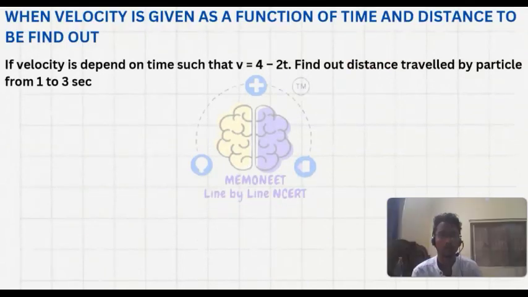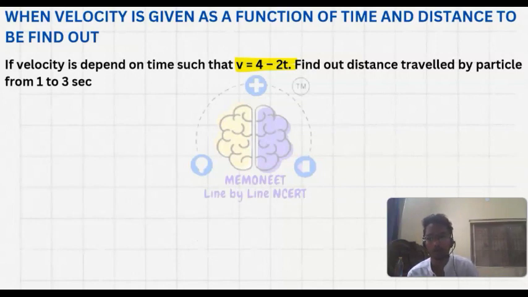Then our next type of problem is when velocity is given as a function of time and distance is to be found out. In this type of question, we need to find out the time when the velocity will be 0. Let's see from this question: if velocity depends on time such that v is equal to 4 minus 2t, find out the distance traveled by the particle from 1 to 3 second.